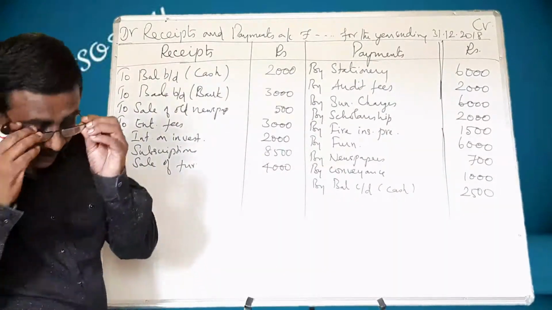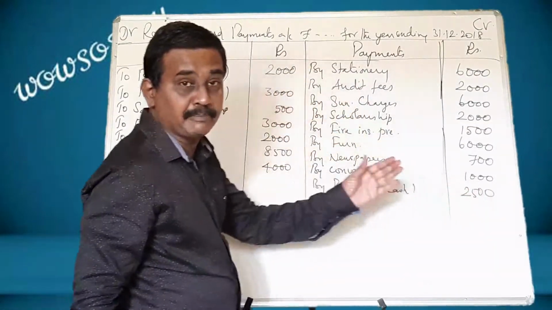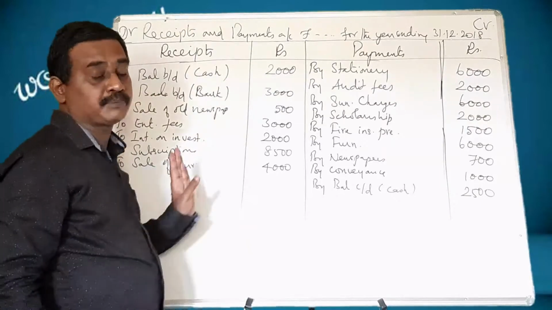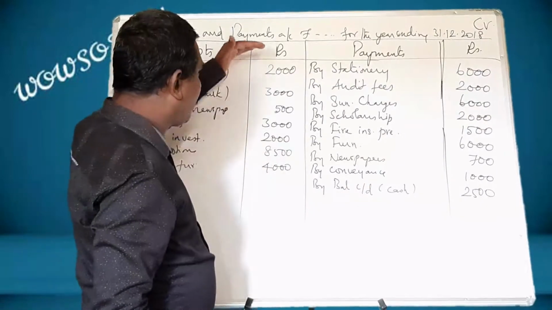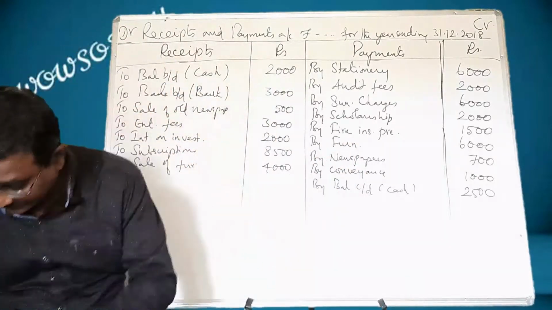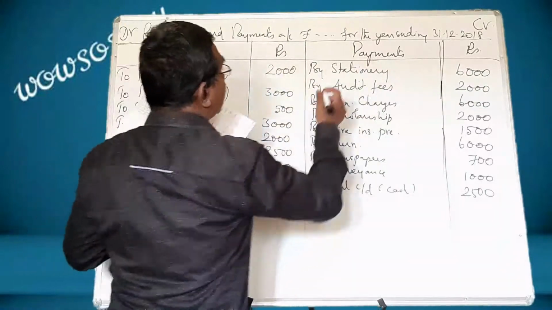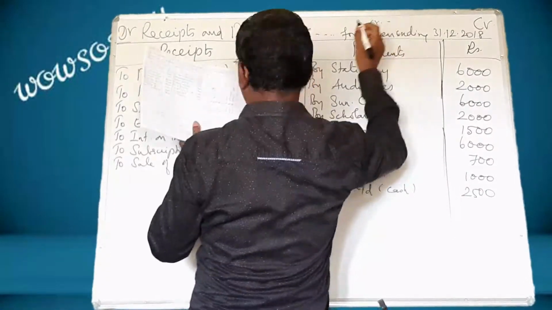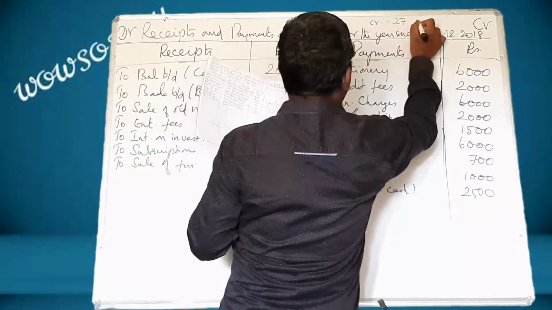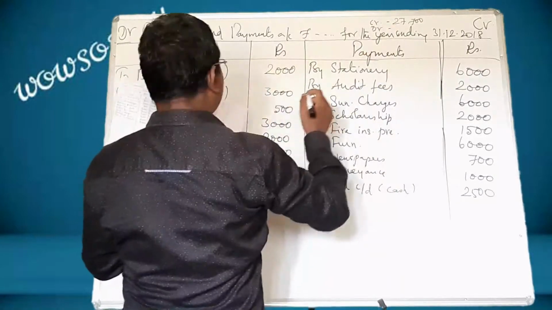Remember, when this side is exceeding, it means bank overdraft is there. If this side is exceeding, there is bank balance. So you have to find out the total of the debit side and credit side. And let us do it roughly. The credit total comes to, what is the total? 27,700. And debit total comes to 23,000.